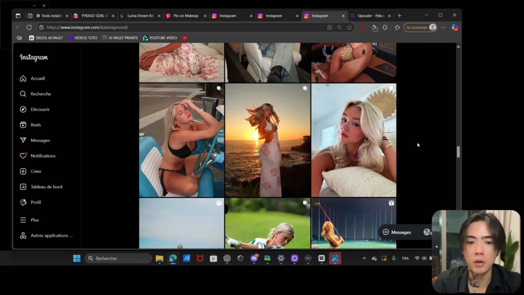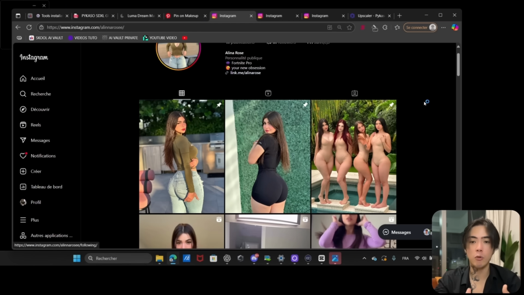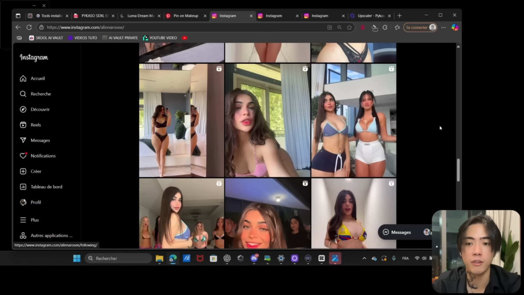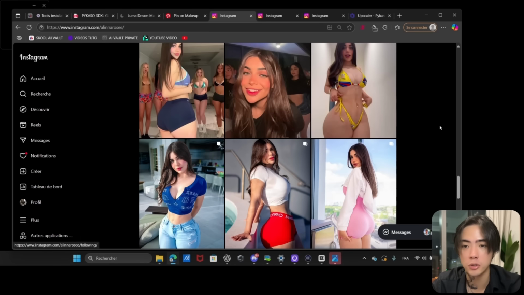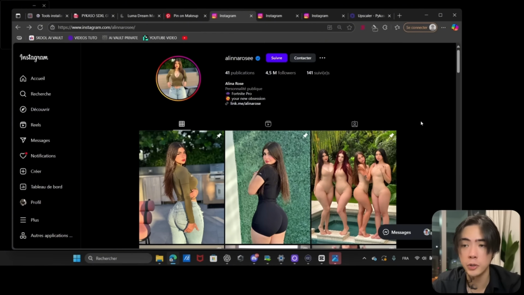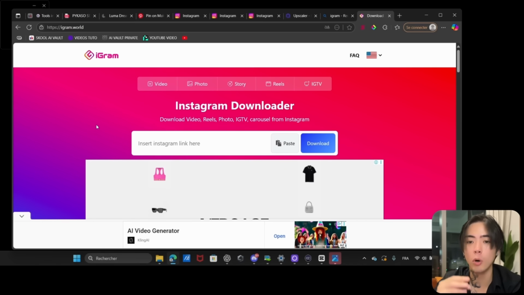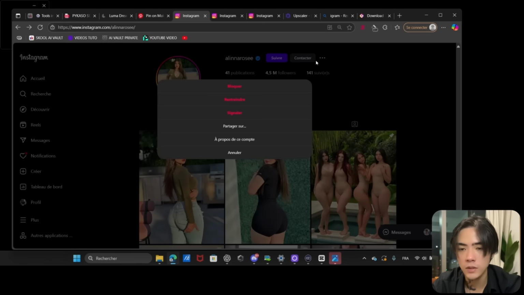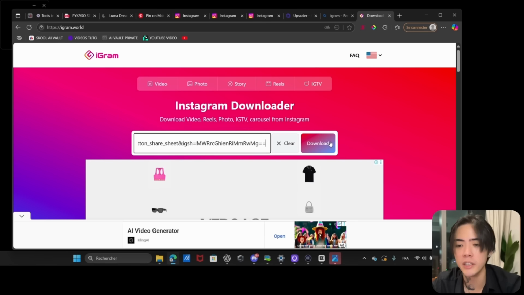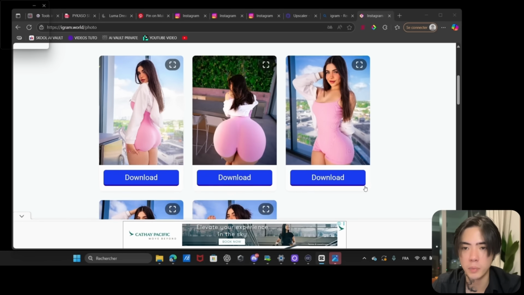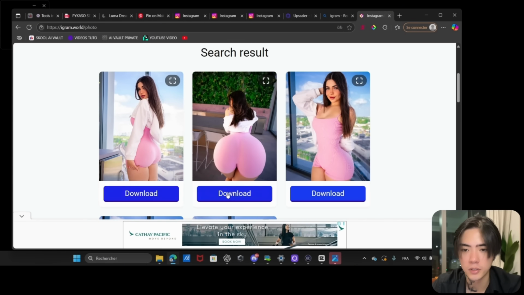And ideally, we want some photos where we can basically see the body from a lot of different angles and perspectives. So for me, I will just choose this one. And now we need to find between 20 and 25 photos. She doesn't have tattoos, she has a good body for going viral on social media. So to download her photos, we will go on another website. So now you just have to go on iGram and copy paste the link of the IG account. Let's click on this, copy paste the link and it will automatically find the account. Okay, perfect. So now let's download this photo first.